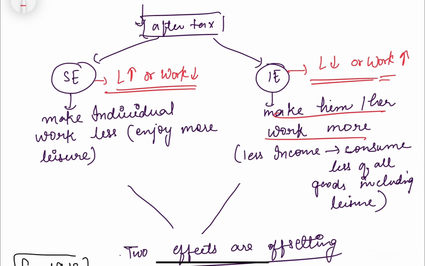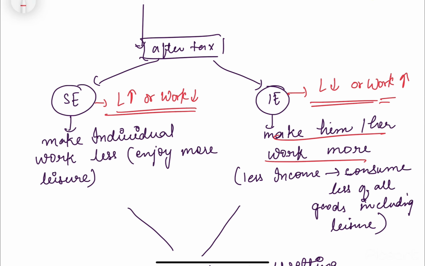So you can see what happened after tax. Similarly, we will separate this into two effects, the substitution effect and the income effect. In the substitution effect, the individual will work less and enjoy more leisure, because with the tax he has no incentive to work more, so he wants to work less.